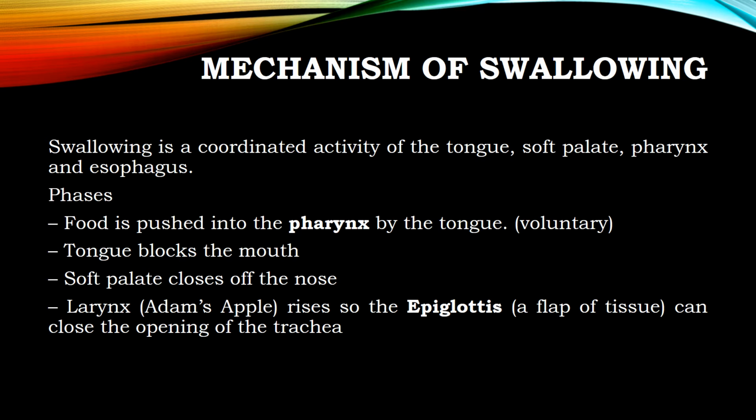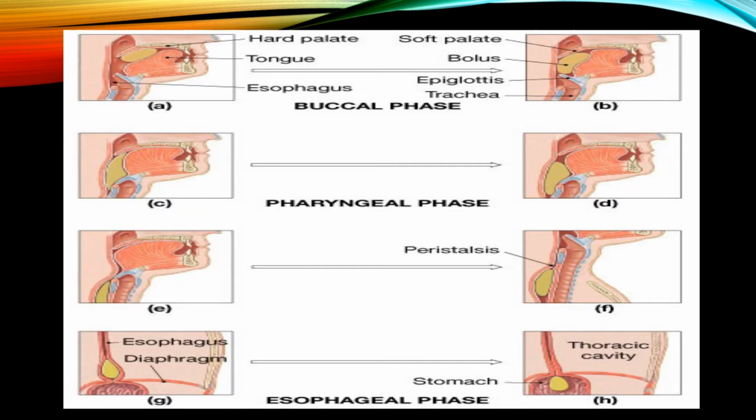The food is pushed into the pharynx by the tongue. It is a voluntary process. The tongue blocks the mouth, the soft palate closes off the nose, and the larynx, also known as the Adam's apple, rises so the epiglottis can close the opening of the trachea to prevent the entry of food into the trachea.